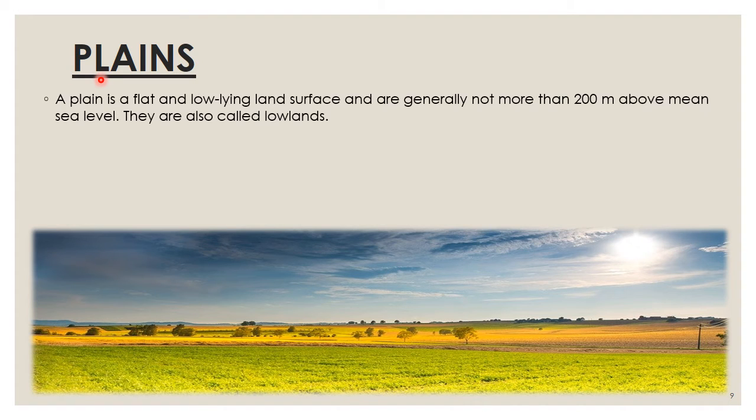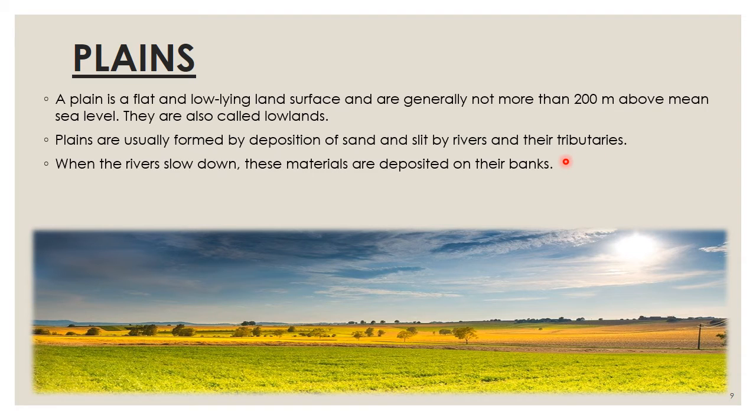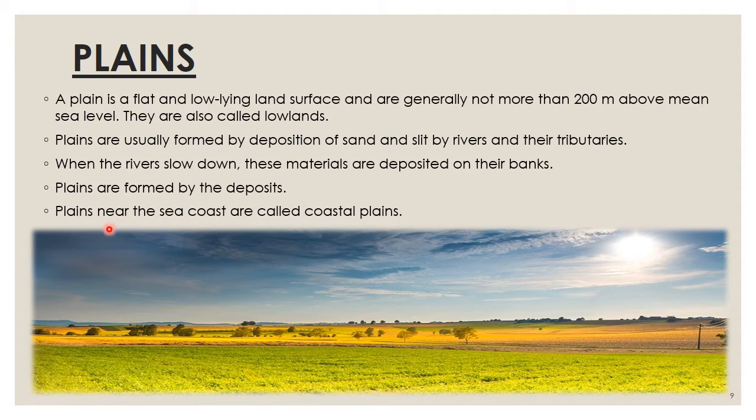So children, let us discuss plains. A plain is a flat and low-lying land surface and is generally not more than 200 meters above mean sea level. They are also called lowlands. Plains are usually formed by deposition of sand and silt by rivers and their tributaries. When the rivers slow down, these materials are deposited on their banks. Plains are formed by the deposits. Plains near the sea coast are called coastal plains.